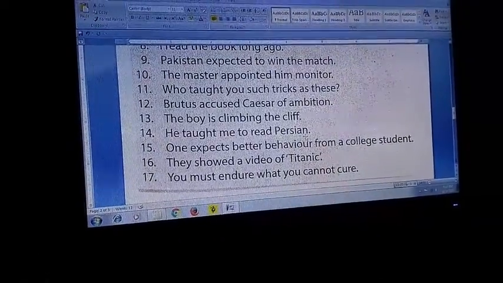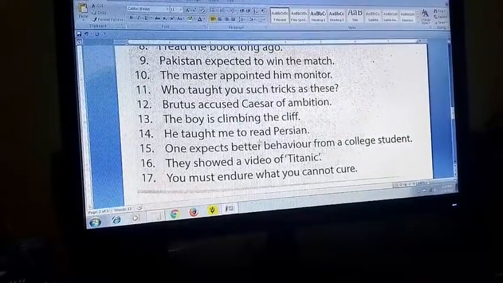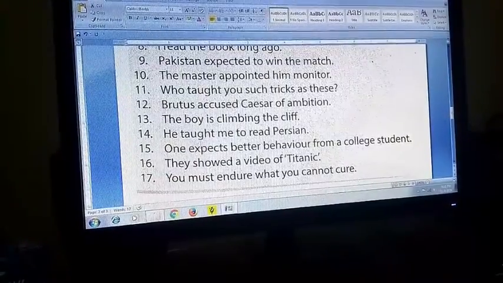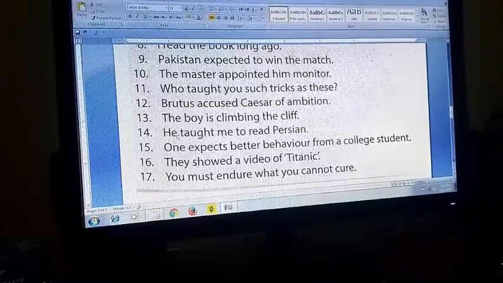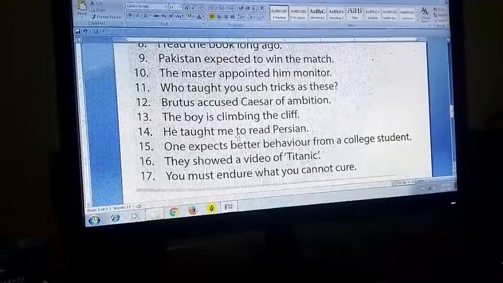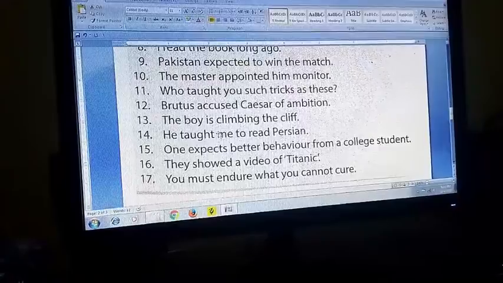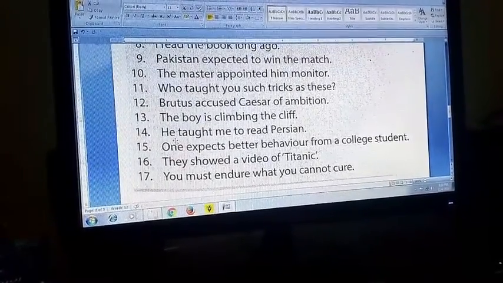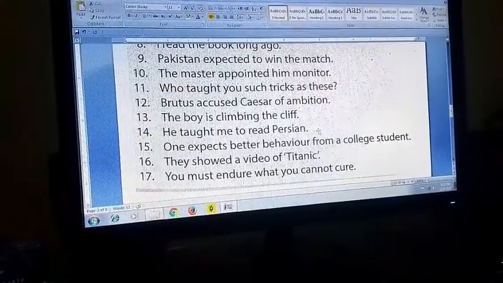Who taught me to read Persian? He taught me to read Persian. So I was taught to read Persian by him. Okay, or Persian was taught to me to read by him. Two answers are possible, but it is easier to write the answer as: he taught me, I was taught by him. He taught me, I was taught by him to read Persian.